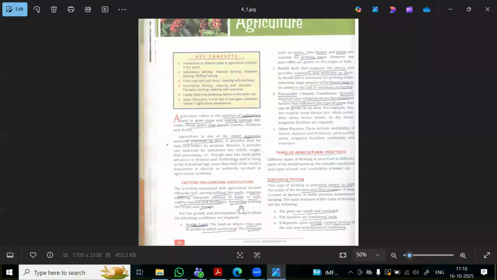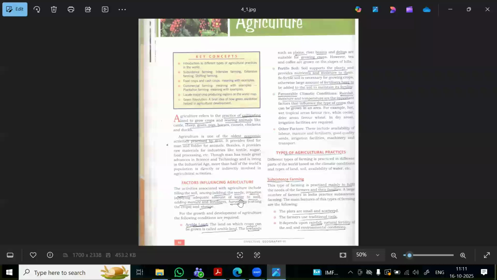Okay, so what are the factors that basically influence agriculture? There are basically a few factors, like what kind of land it is, whether it is fertile land, arable land. Is it easy to cultivate and grow the crops or not? This is an arable land.